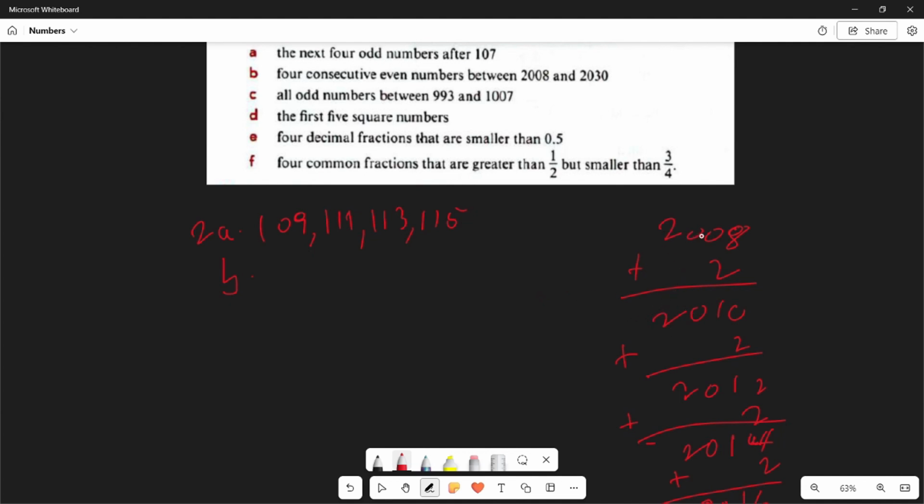And just because we started with 2008 doesn't mean you can't start with other even numbers. You can start with something like 2020, 2022, or 2024, as long as it does not go past the range of 2030, then you will be good. So the answers for this example are going to be 2010, 2012, 2014, and 2016. So I'll then erase this.